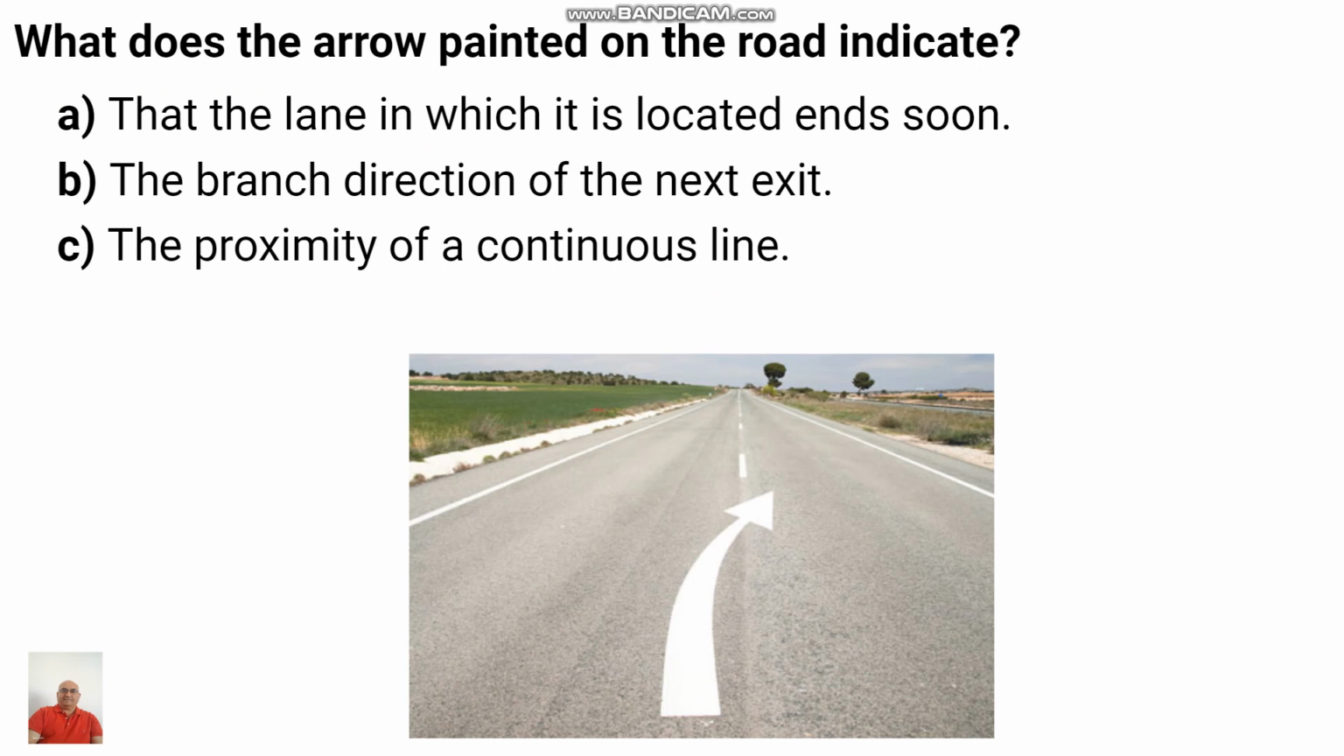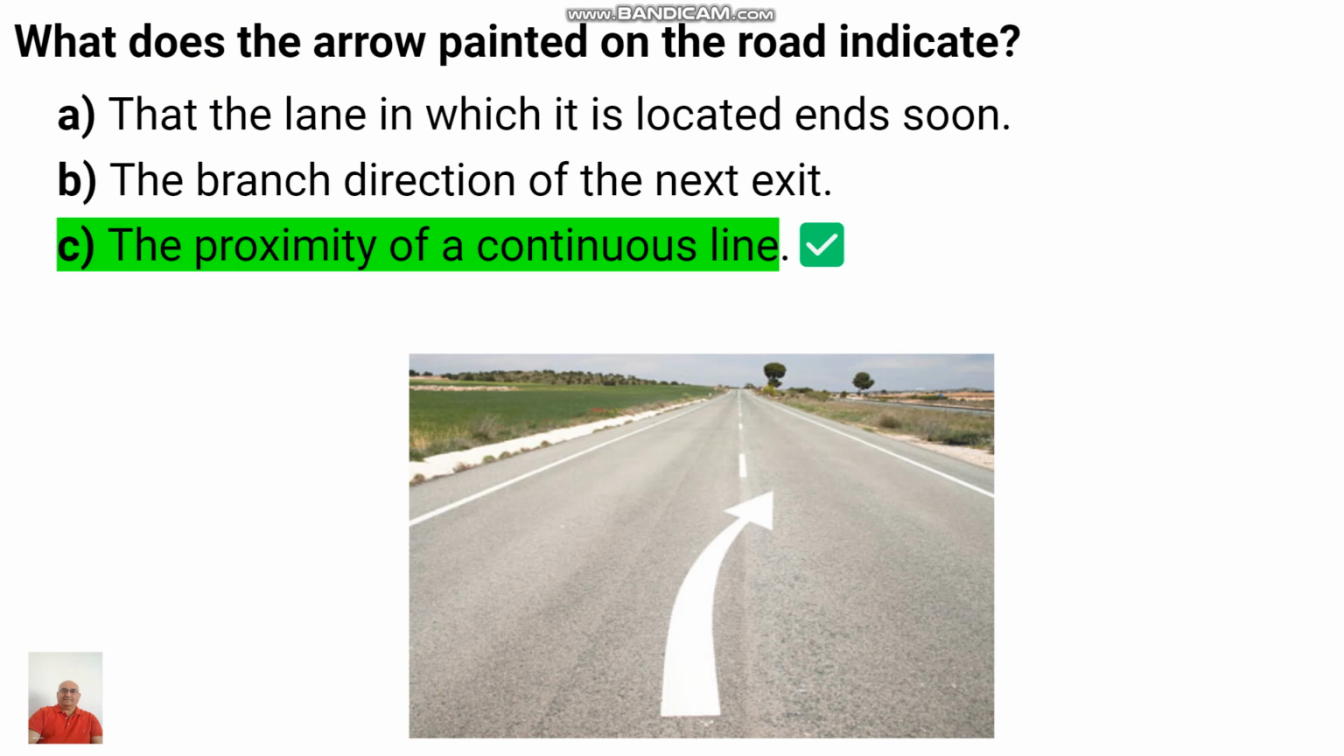What does the arrow painted on the road indicate? The lane in which it is located ends soon, the branch direction of the next exit, the proximity of continuous line. The arrow on the road indicates that if you are driving on a left lane, you should come to your own lane, the right lane, because the longitudinal line is going to become a solid line. So C, the proximity of the continuous line, is the correct answer.